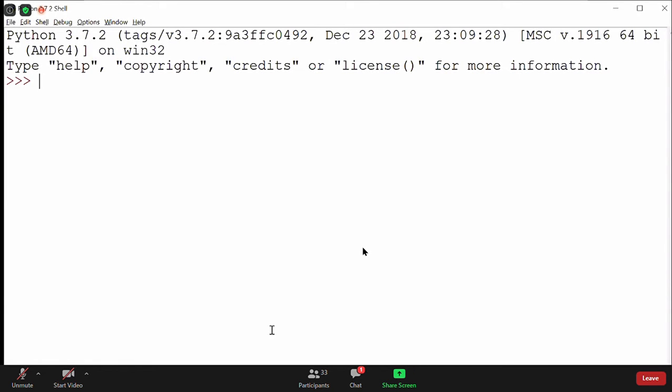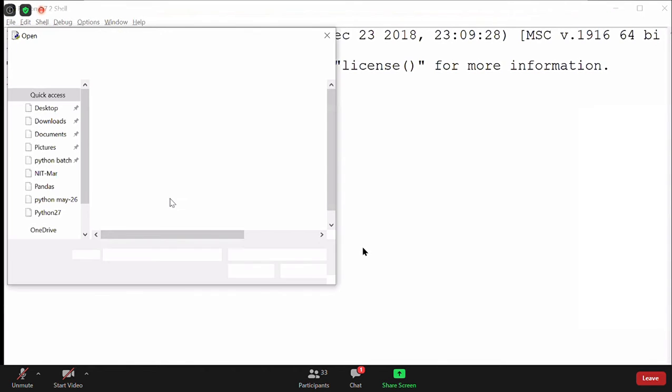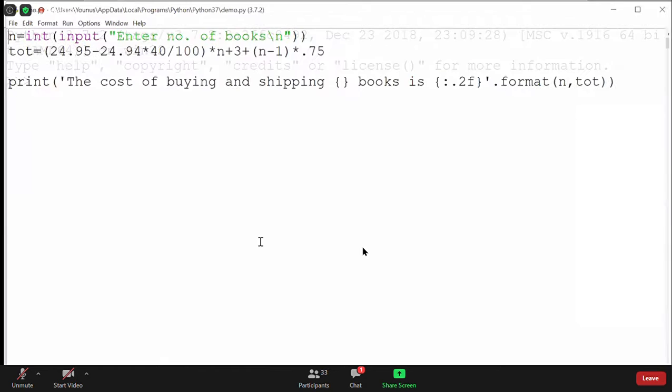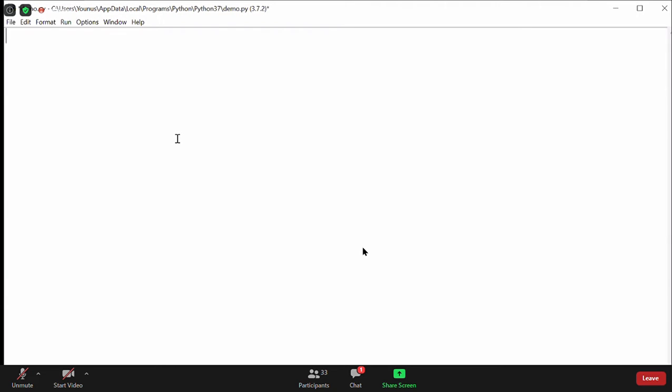So I'll start with my script here. I'll say open the script, which is my demo. Okay, now I'll start writing my program. The program says you need to accept the name. So I'll take a variable called name here.